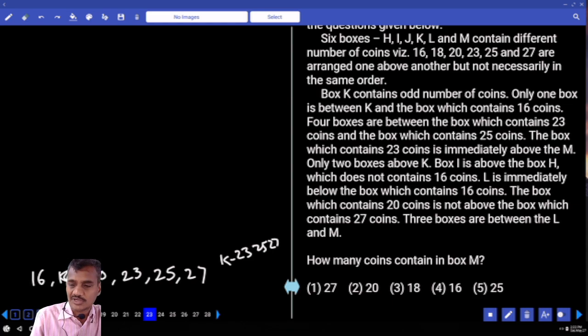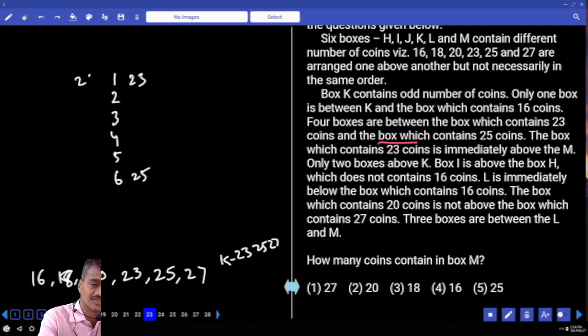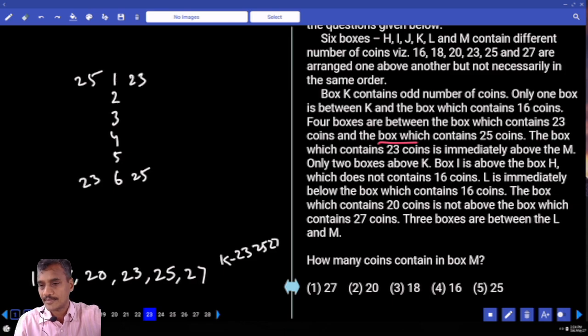Now between K and the box that contains 16, there must be exactly one. 4 boxes are there in between 23 and 25, isn't it? Now 4 in between 23 and 25 means, among the 6 positions, if 23 is here then 25 will be here, or if 25 is here then 23 will be here. How many boxes are there between them? 4 boxes. Altogether we have only 6, so 4 in between means these two must be at the extreme ends.